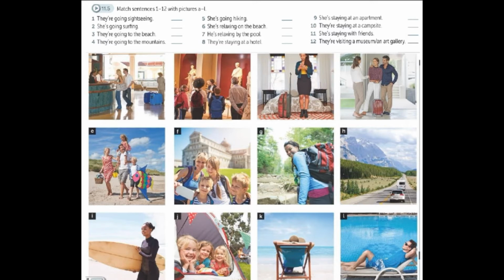He's relaxing by the pool. L. 8. They're staying at a hotel. A. 9. She's staying at an apartment. C. 10. They're staying at a campsite. J. 11. She's staying with friends. D. 12. They're visiting a museum. They're visiting an art gallery. B.